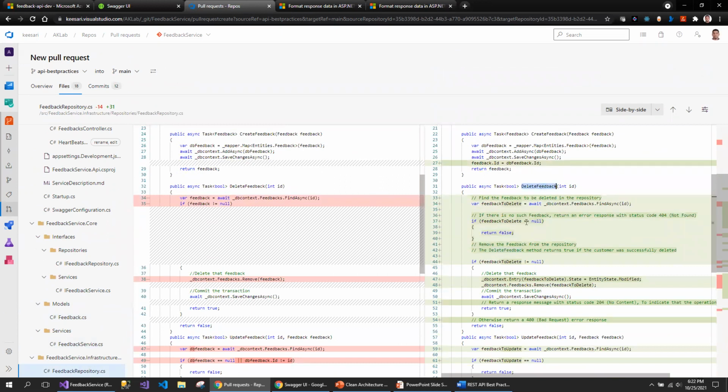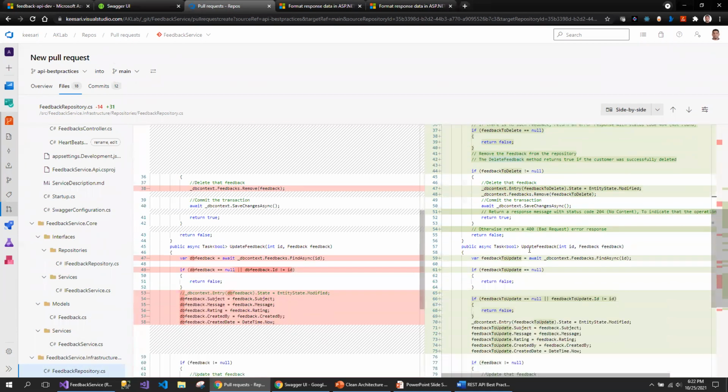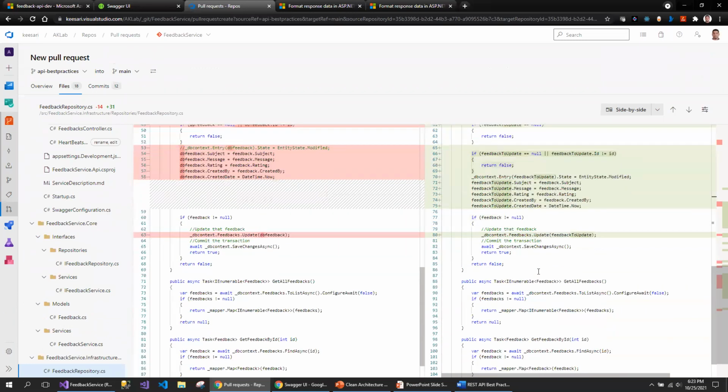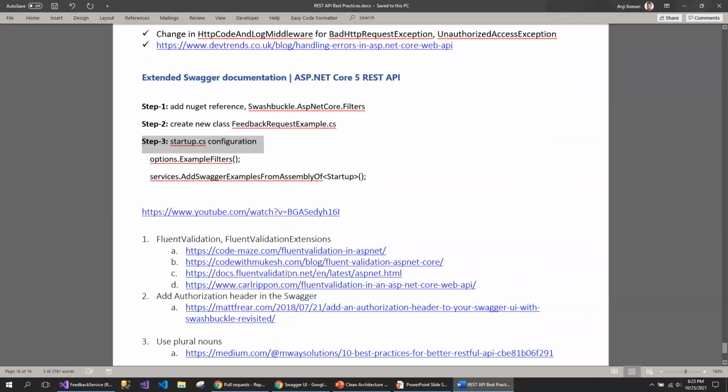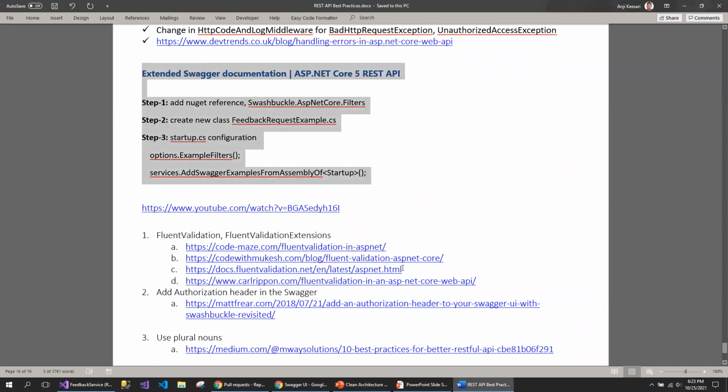So if you look at the delete here, I corrected a few things to make sure that when you are finding an object, if you are not able to find that in the database, return false. Since this returns false from the repository, the controller will look at whether it is true or false, and depending on the true or false, this delete API endpoint returns the right status code. So I had to correct a few things here to make sure that the right status code is returned from the API endpoint. So that's all for now.